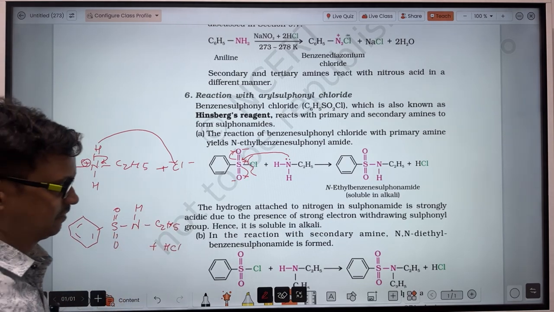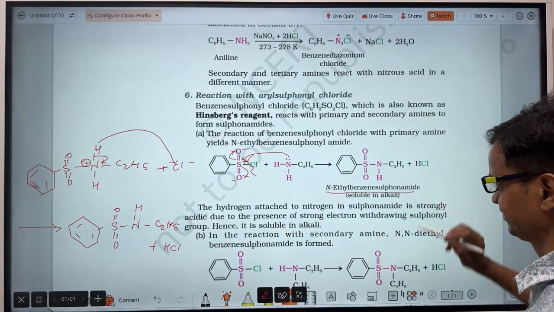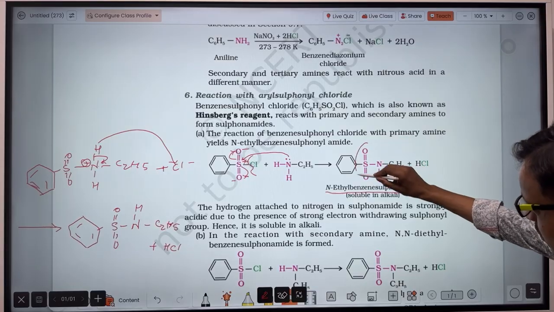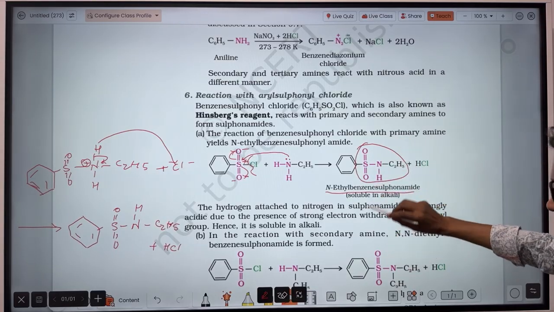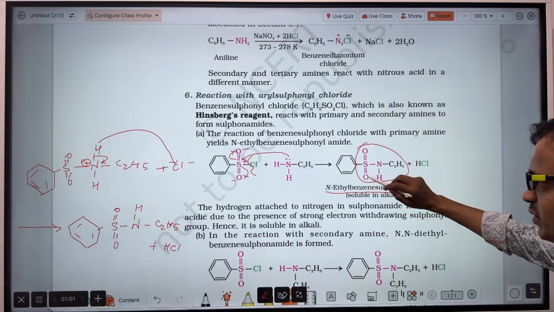This compound's name is N-ethyl benzene sulfonamide. Why sulfonamide? Because nitrogen is not bonded to C double bond O; it is bonded to the sulfonyl group.